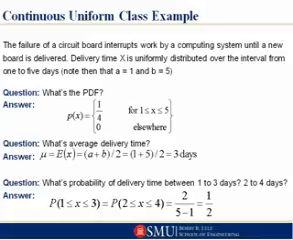What's the probability of delivery time between 1 to 3 days? Oh, this is just actually what I was just showing you. 1 to 3 days, okay, the D there is 2, and B minus A is 5 minus 1, or 4, so it's 1/2. Note that that's the same probability associated with the delivery time being between 2 and 4 days, also 1/2. So it's the same kind of feel.